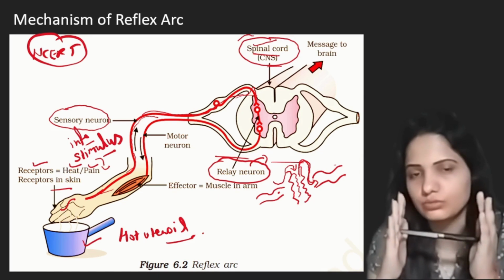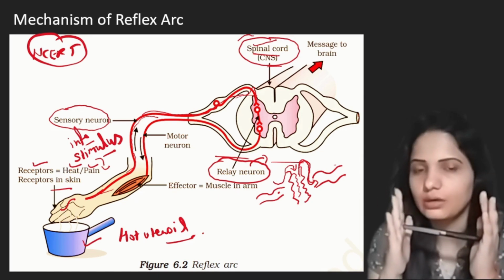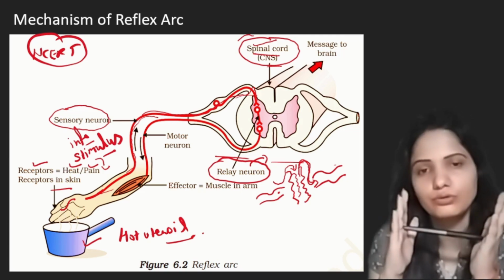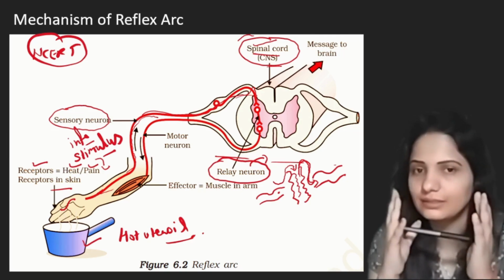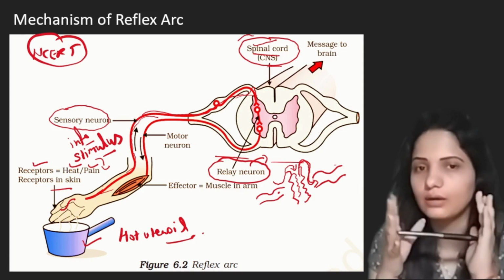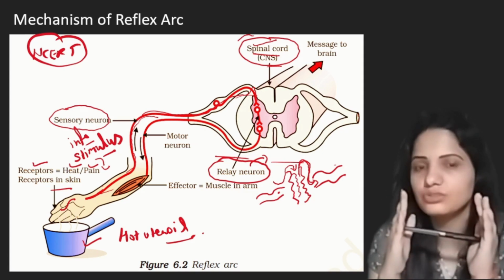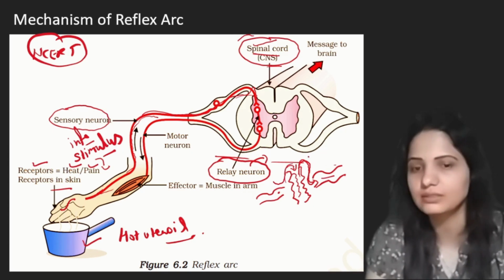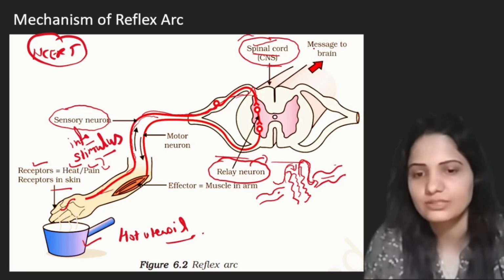The sensory neuron carries the impulse, and the relay neuron transfers this nerve impulse from the sensory neuron to the motor neuron, on analyzing what is the stimulus and what is the change outside the body. The relay neuron transmits this information to the motor neuron.